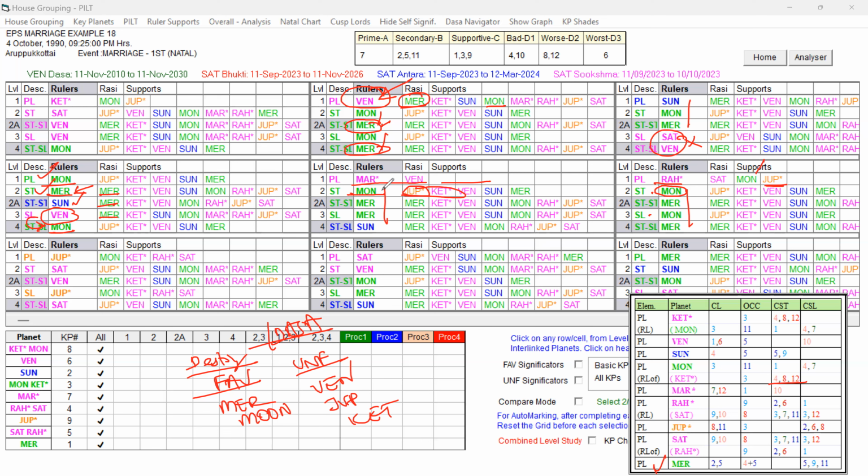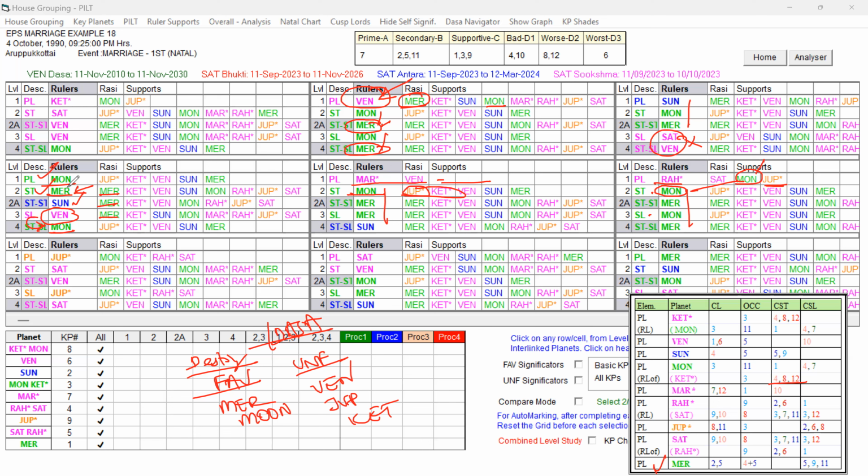Because for Mars, star level Moon, sub level Mercury is fine. Here, star level Moon, sub level itself Moon only. But the problem is, Rahu has got Moon in its supports forming ruler link. Here, there is no Moon or Mercury in its supports. So Rahu is comparatively better than Mars.